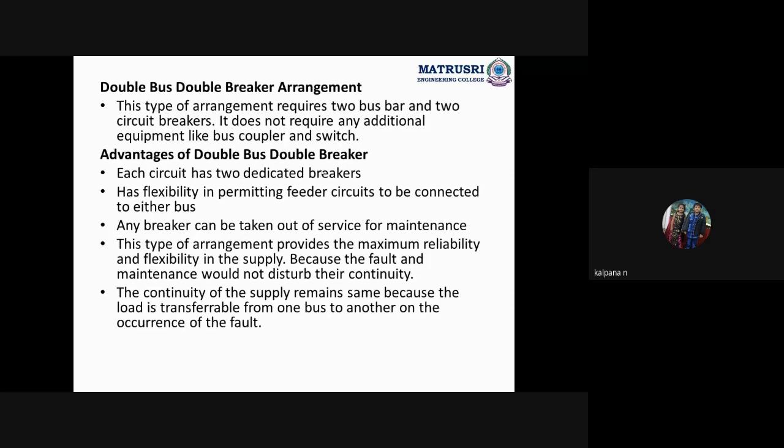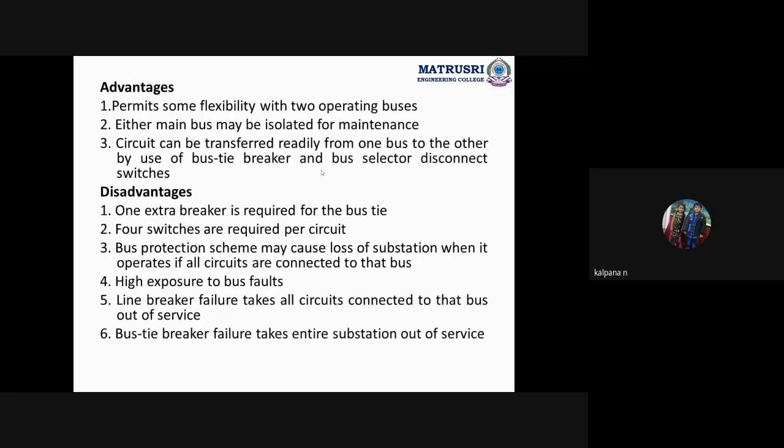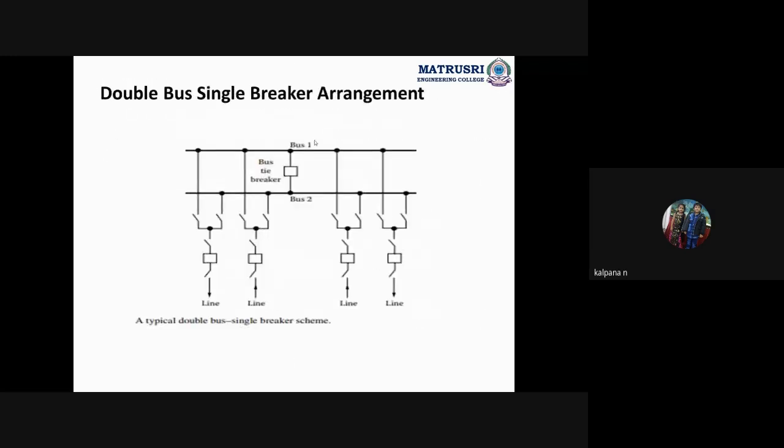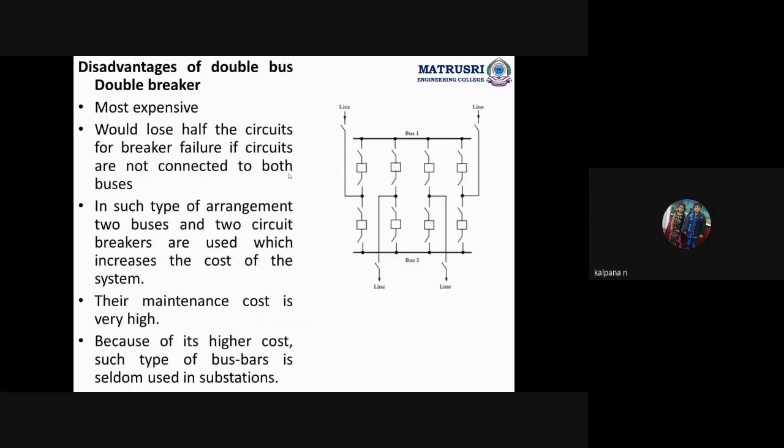Next, double bus, sorry, this is single breaker. Double bus, two buses with a single breaker. Next one is double bus with double breaker. Double bus, double breaker. So this is the double bus, double breaker arrangement.